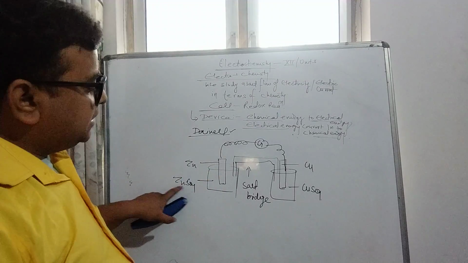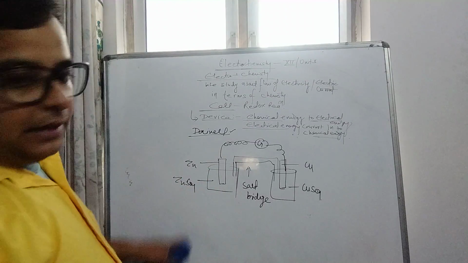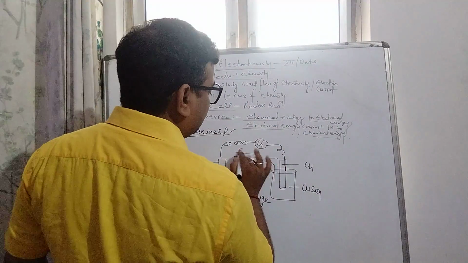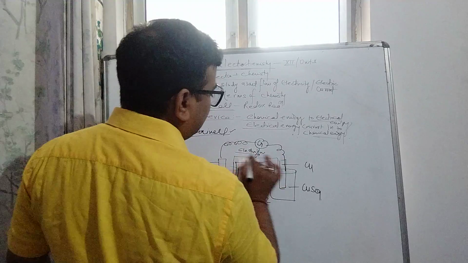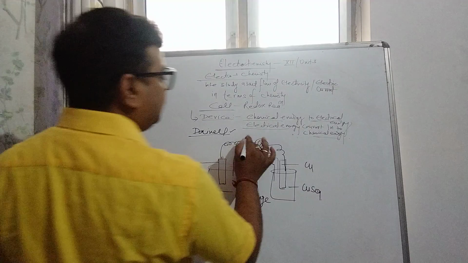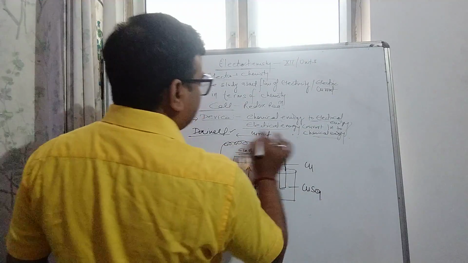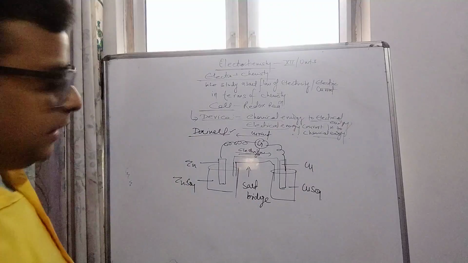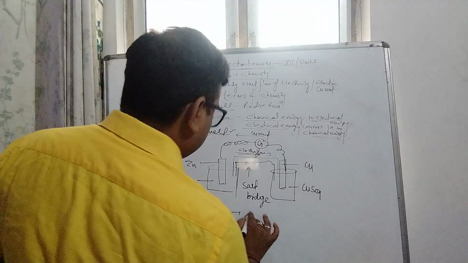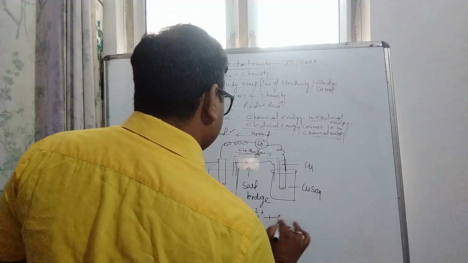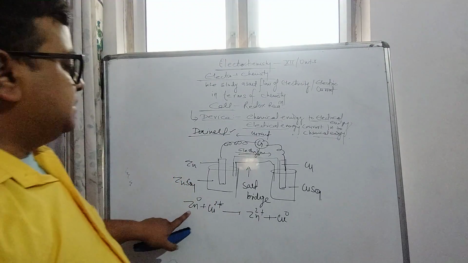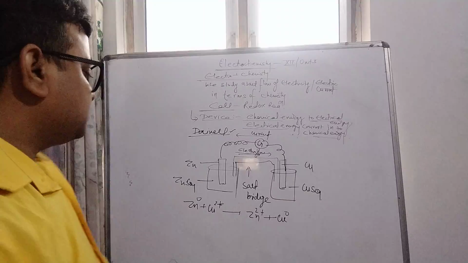Next, at the zinc rod and zinc sulfate solution, the process starts and electrons flow from this side to this side, while current flows in the opposite direction. Let's talk about the reaction: zinc plus Cu2+ gives Zn2+ plus Cu0. So zinc is converted to zinc positive ions.